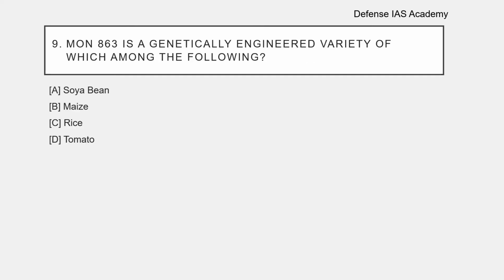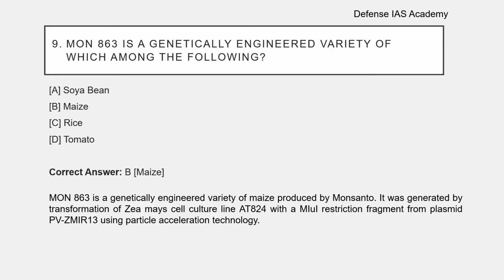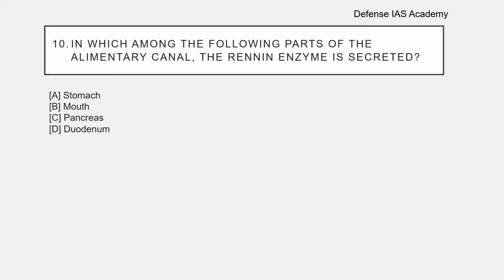Question number 9. MON 863 is a genetically engineered variety of which among the following? Options are Option A soybean, Option B maize, Option C rice, Option D tomato. The correct answer is Option B maize. MON 863 is a genetically engineered variety of maize produced by Monsanto.